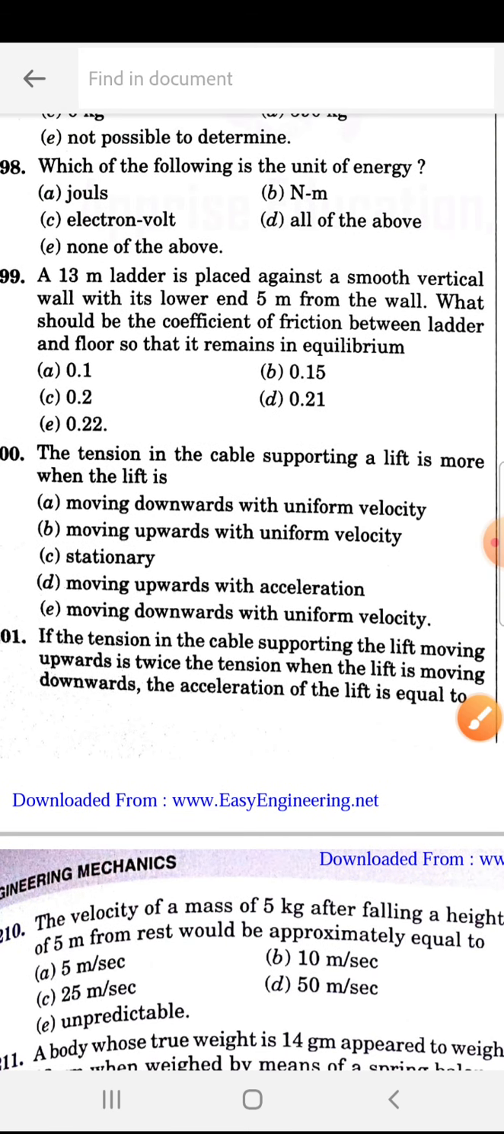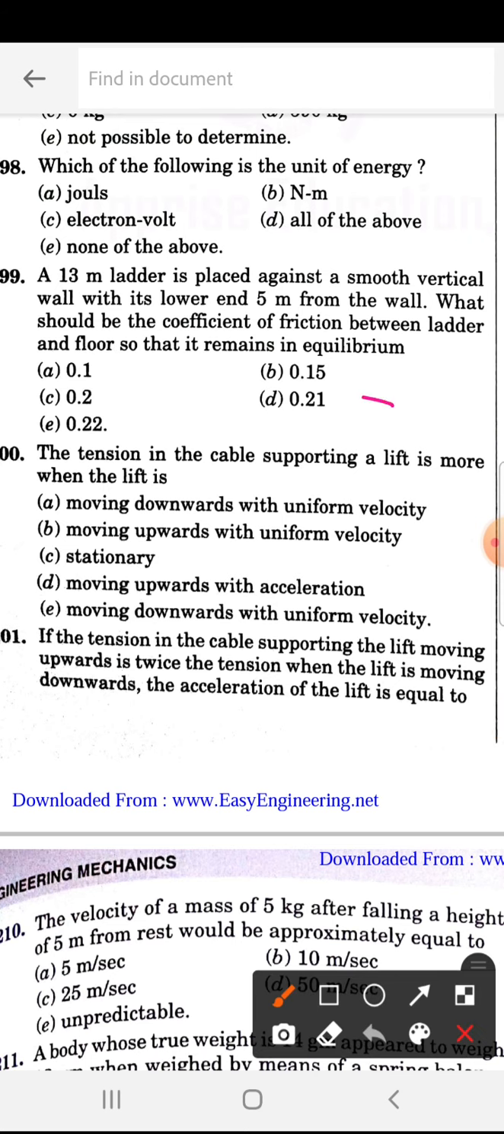A 13-meter ladder is placed against a smooth vertical wall with its lower end 5 meter from the wall. What should be the coefficient of friction between the ladder and floor so that it remains in equilibrium? Very important question. 0.31 is the correct answer.